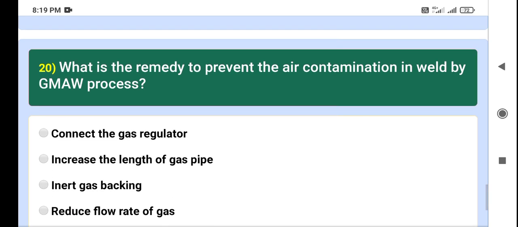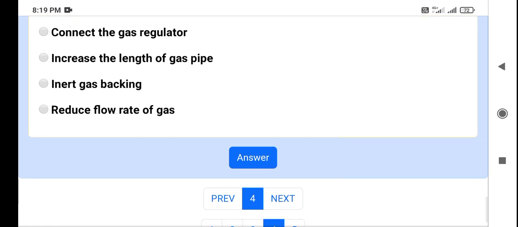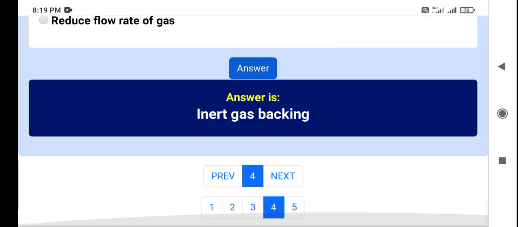Question number 20. What is the remedy to prevent air contamination in the bead by the GMAW process? Connect the gas regulator, increase the length of the gas pipe, inert gas backing, reduce flow rate of gas. My answer is inert gas backing. Let's see the right answer. Yes, the right answer is inert gas backing. Let's go to page number 5.